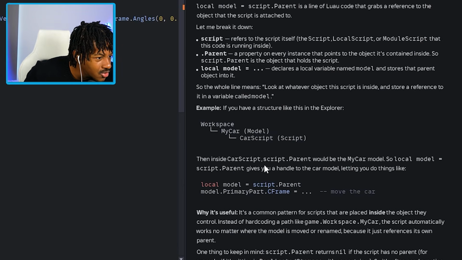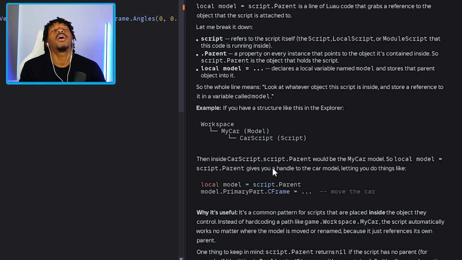Inside the car script, okay, it would be script.parent. Script.parent would be my car model.